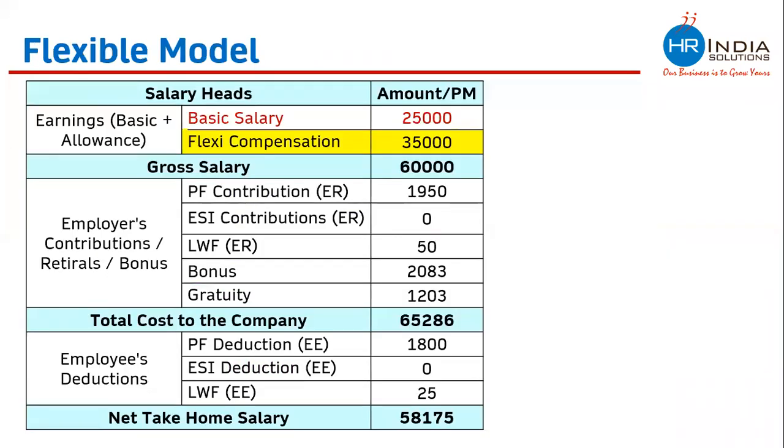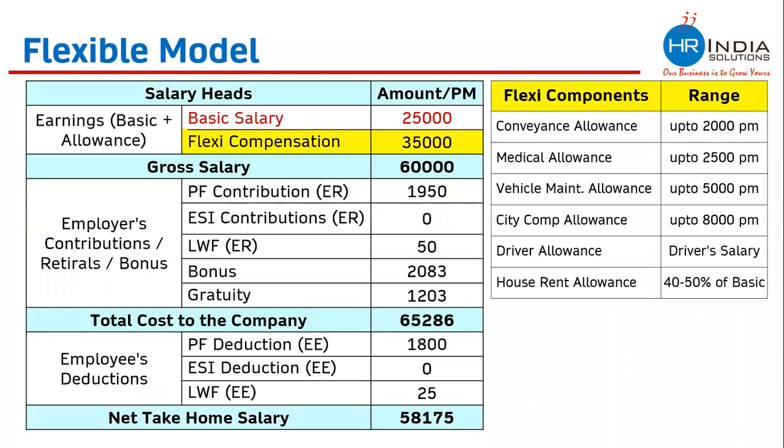This is an example of the flexible model of compensation package in which the company has decided to pay 60,000 as gross salary. Out of 60,000, the company has decided the basic salary is 25,000 and 35,000 has been put under the flexi compensation package. Now, the employee is free to take 35,000 either among all these allowances, or among two allowances, or any one allowance. If the employee wants, the employee can take 35,000 as conveyance allowance. The employee is free to divide 35,000 among two allowances.